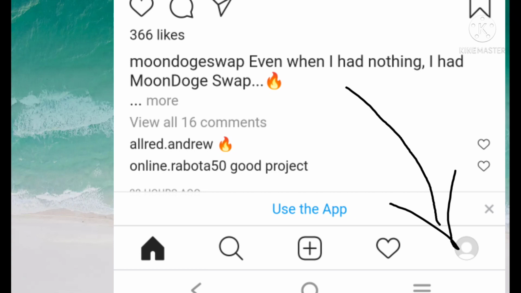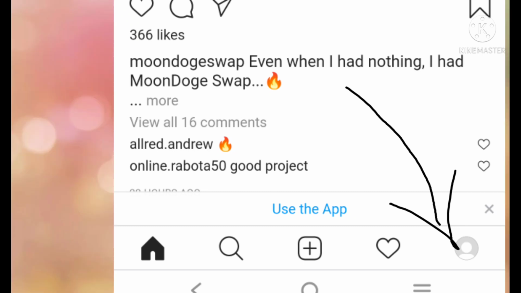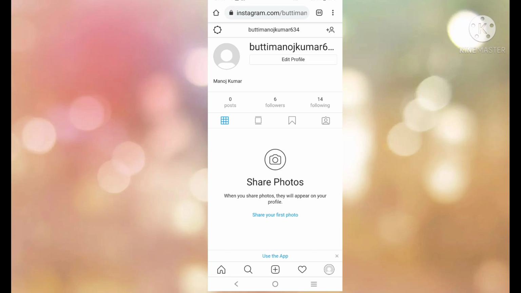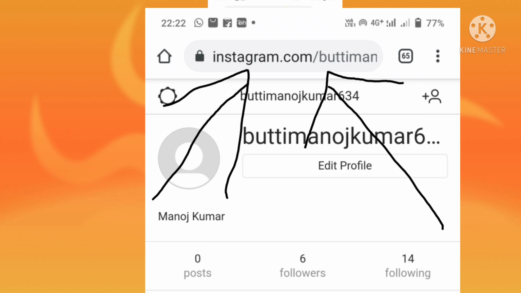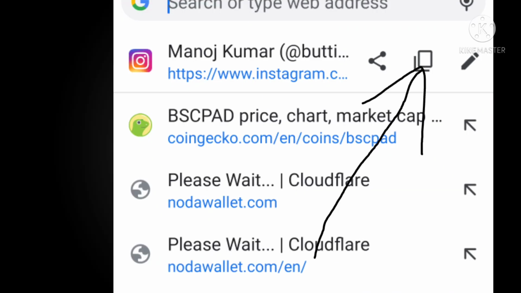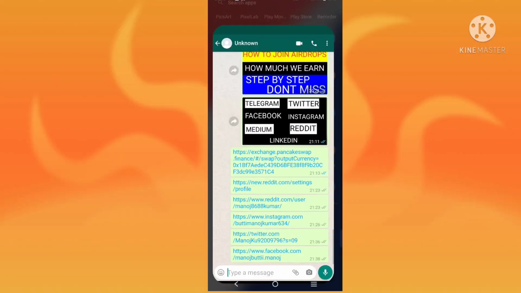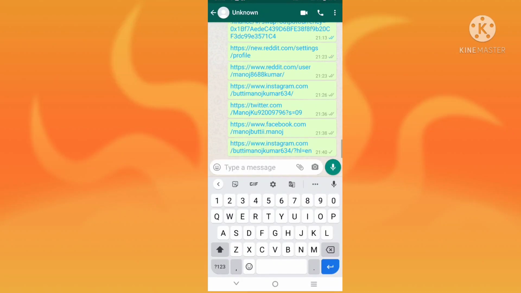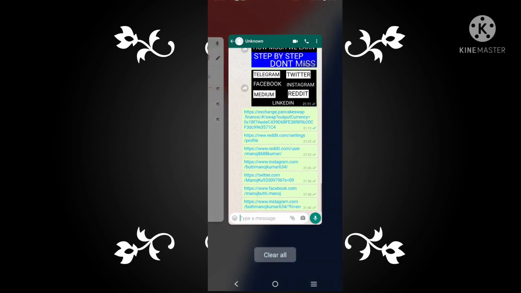Now after logging in, just at the bottom you will see some options. Click on the profile. After clicking on the profile, you will find one box here. This is your profile link. Click on this box and you will see a share option and a copy option. Click copy. That is your profile link. So save it in one place. Is it clear? So this is my Instagram profile link.